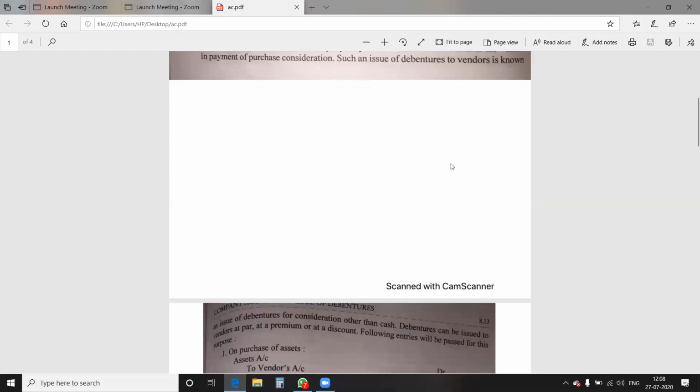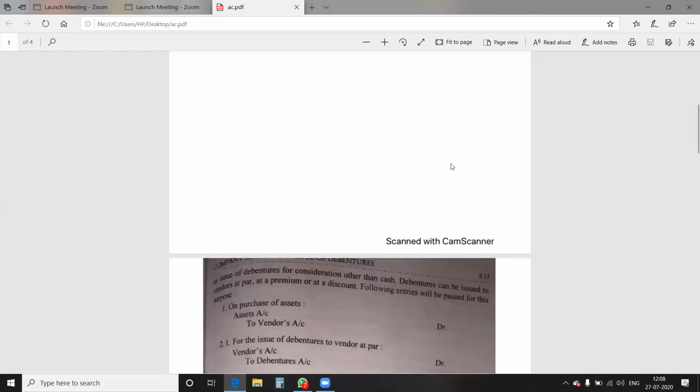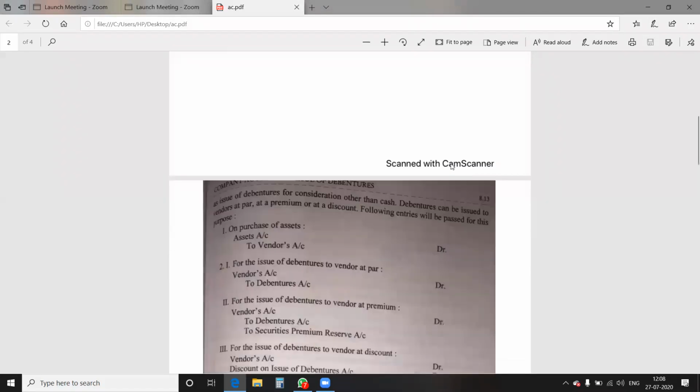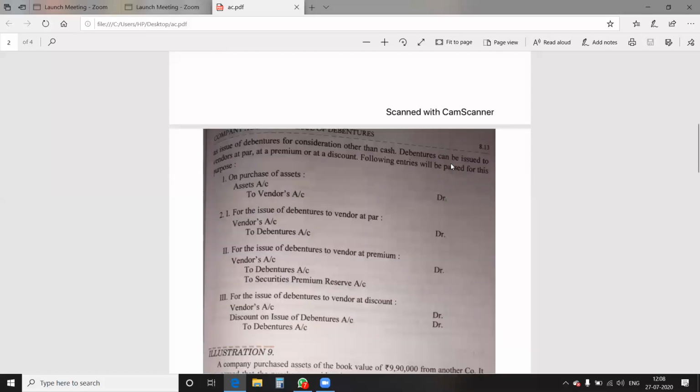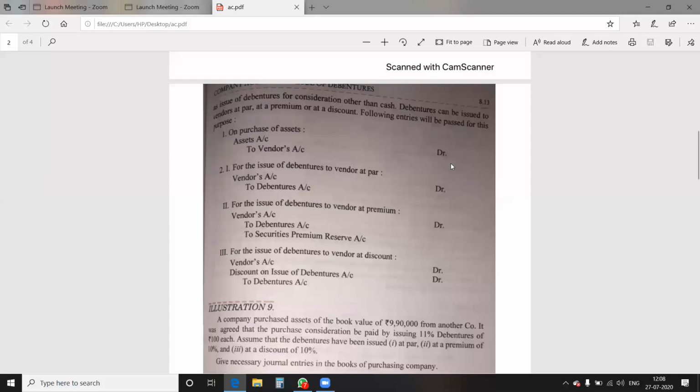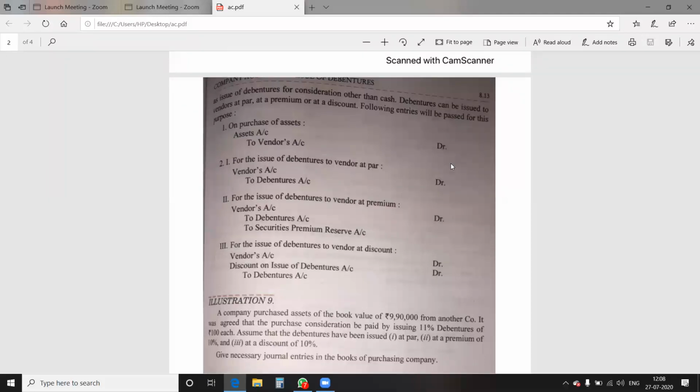These debentures can also be issued to the vendor at par, at premium, at discount. Now, see what accounting treatment is to be done. Whenever any asset is purchased, it is a very similar entry as you did in chapter number 6: asset account debit to vendor account. Then when you issue the debentures to the vendor, vendor account will be debited and debenture account will be credited, as you did in case of share capital.